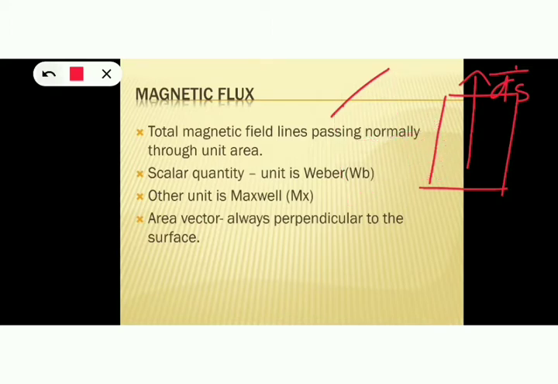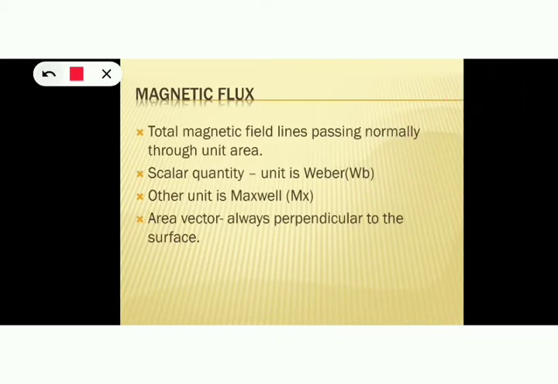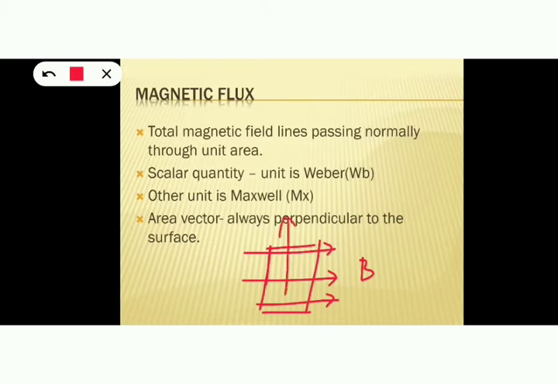Now, let me just ask you a very simple question. Consider this is the magnetic field B. Okay, and this is our conductor. The conductor is lying on the magnetic field like this. What will be the direction of area vector? Area vector will be perpendicular to this conductor. So this will be the direction of area vector.